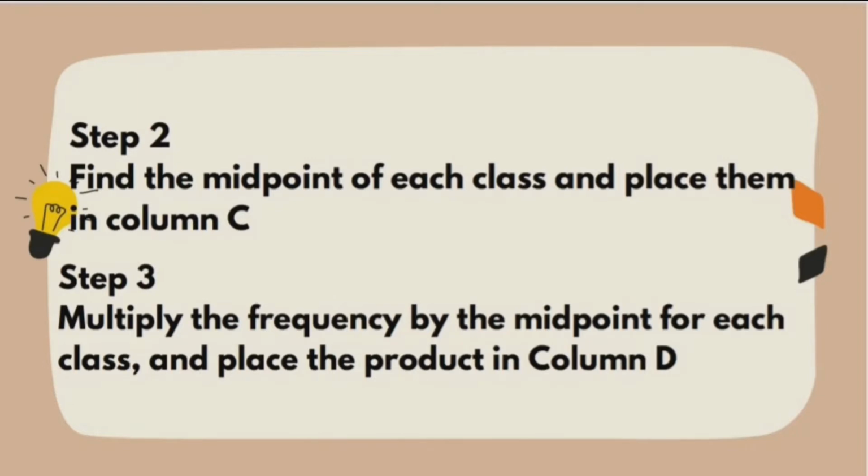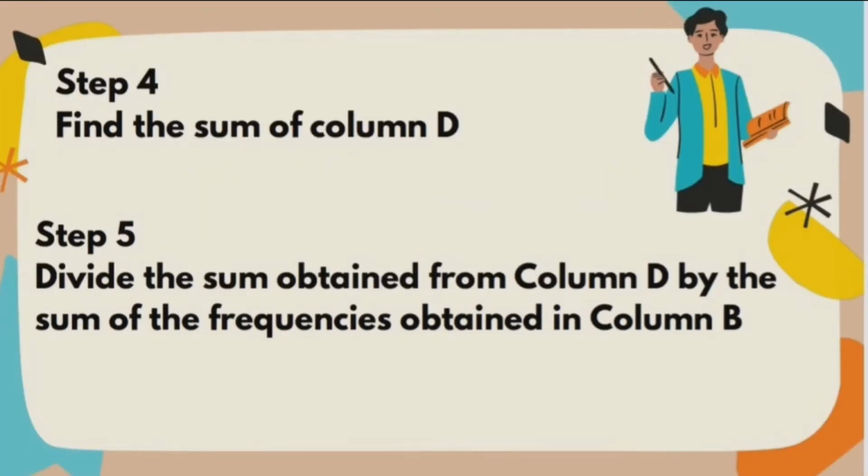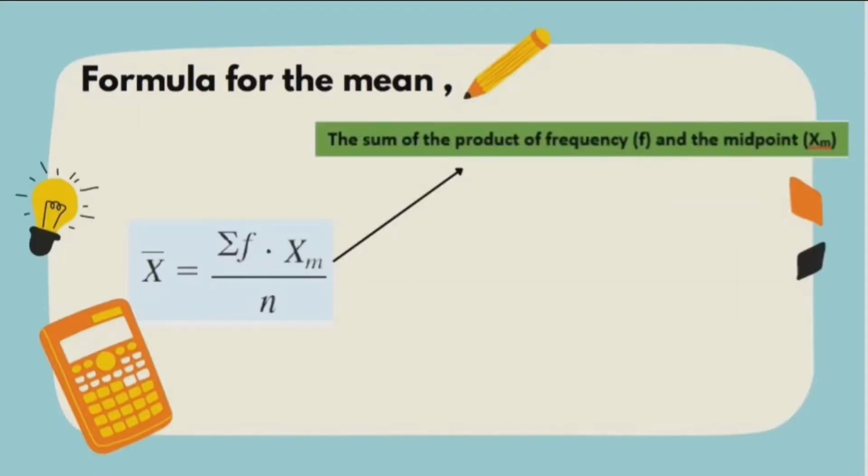Step 3, find the product of frequency and midpoint for each class and place it in the fourth column. Step 4, find the sum of the products of frequency and midpoint and place it in column D. Step 5, which is the last step, is to divide the sum of the products of frequency and midpoint by the sum of the frequencies from the second column. The formula for the mean is shown on the slide.